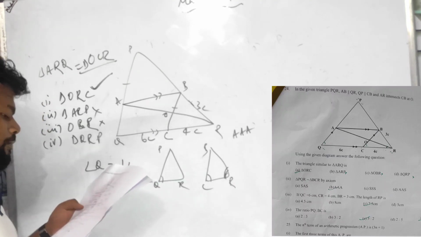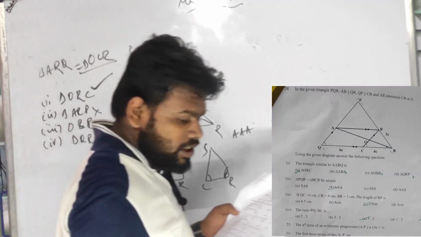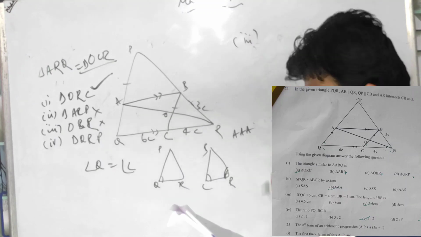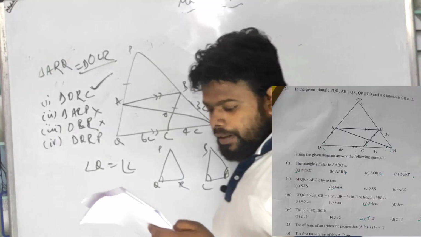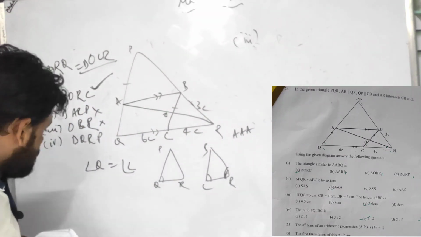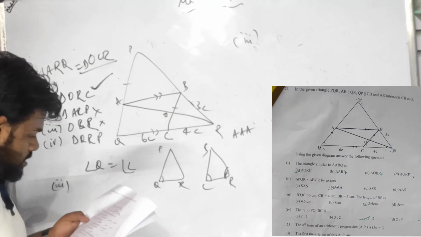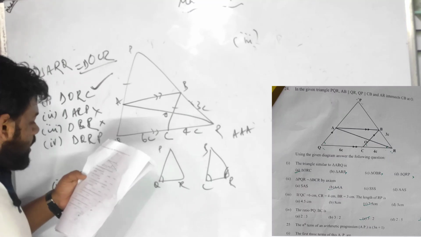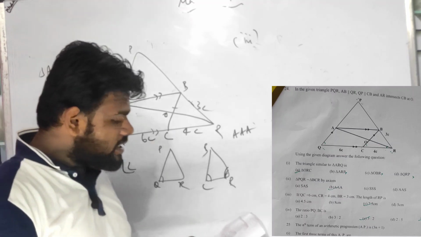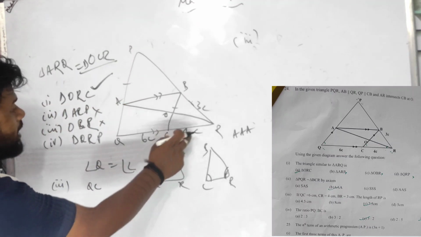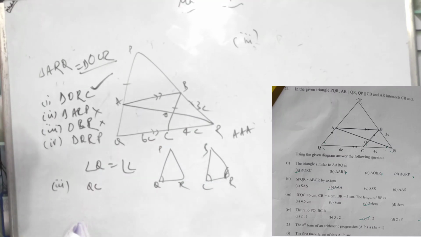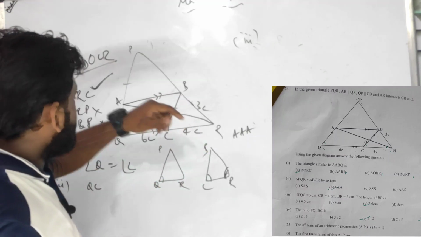In bit C, it is saying that QC is 6 centimeters, CR is 4 centimeters, BR is 3 centimeters.